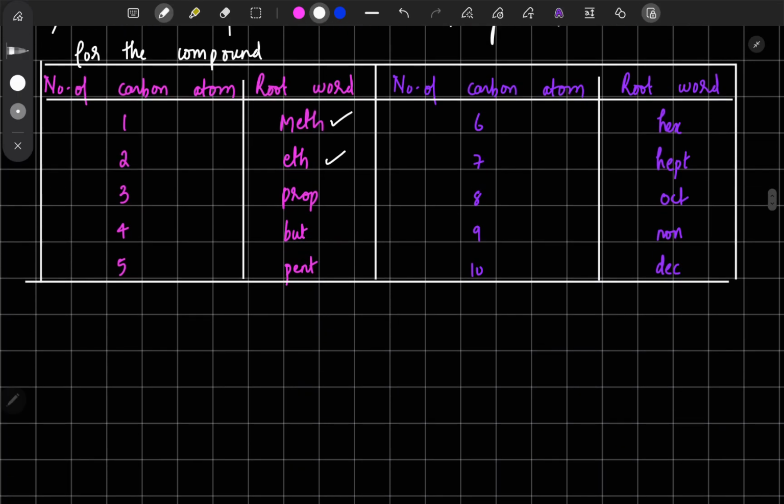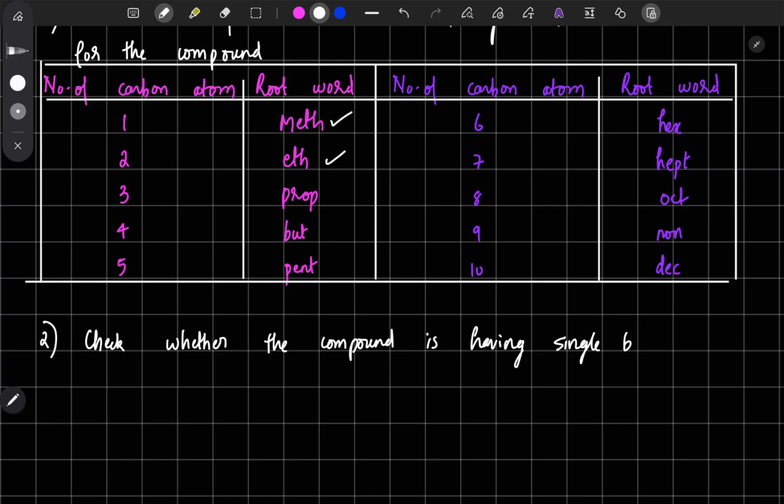The second rule is to check whether the compound has all single bonds, double bonds, or triple bonds.